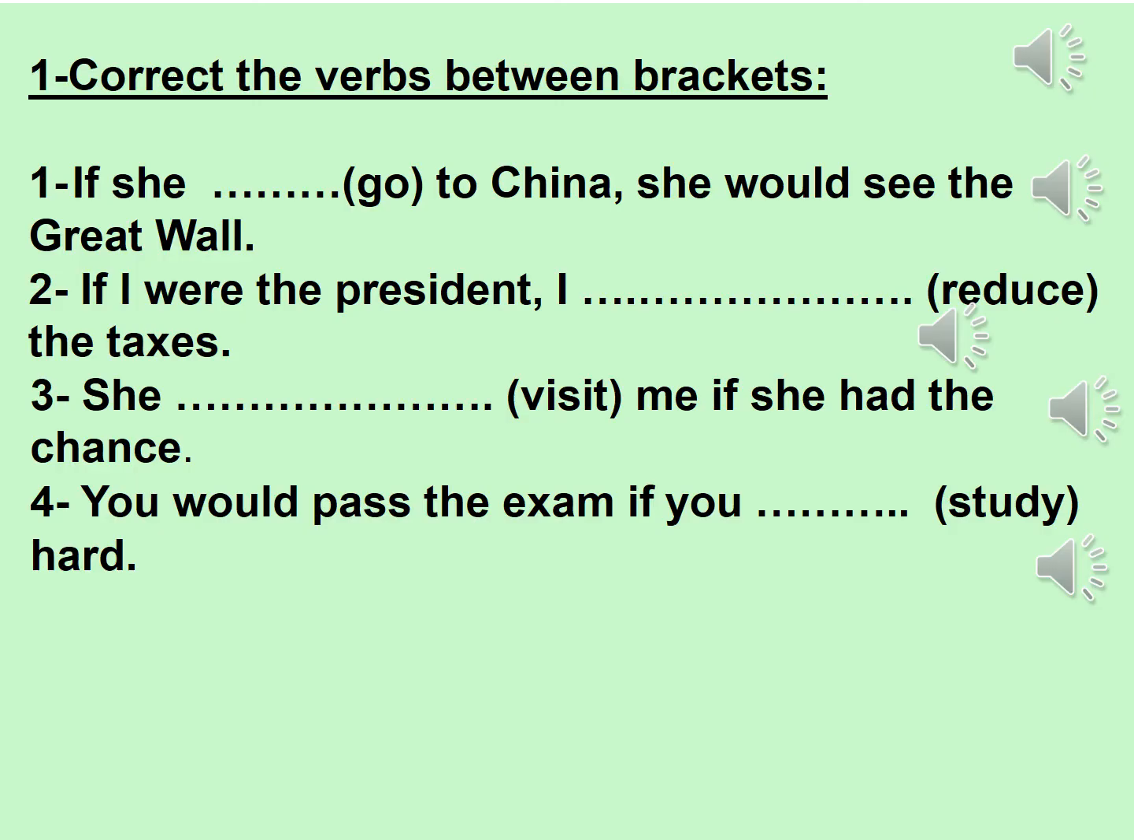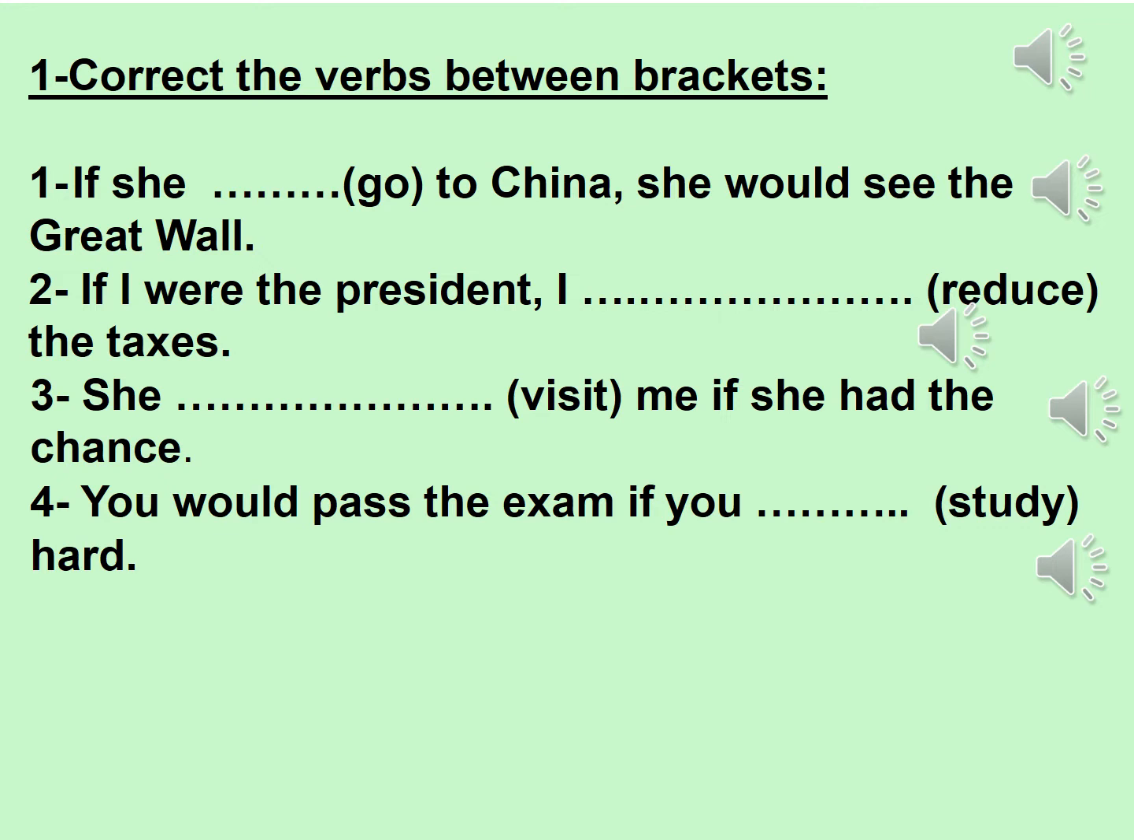Exercise number 1, correct the verbs between brackets. Here, you must read the whole sentence first. And if he wants you to correct the verb that comes in the if clause, it means that you must bring the verb in the past simple. But if he needs you to correct the verb in the main clause, it means that you have to change it into would plus verb infinitive.